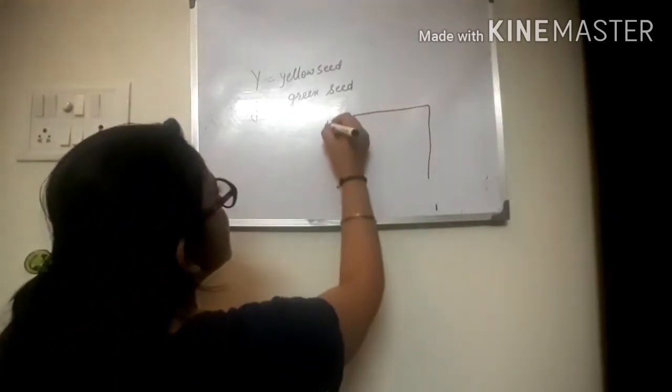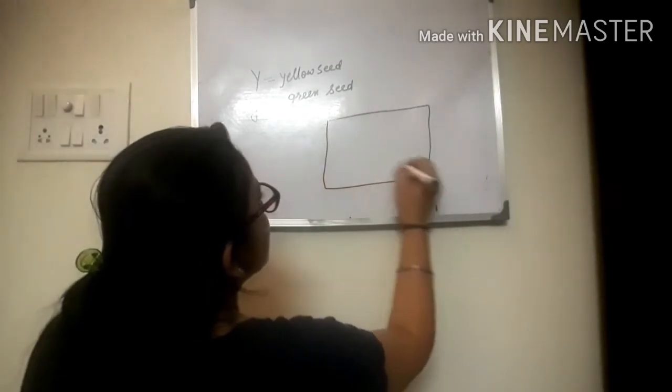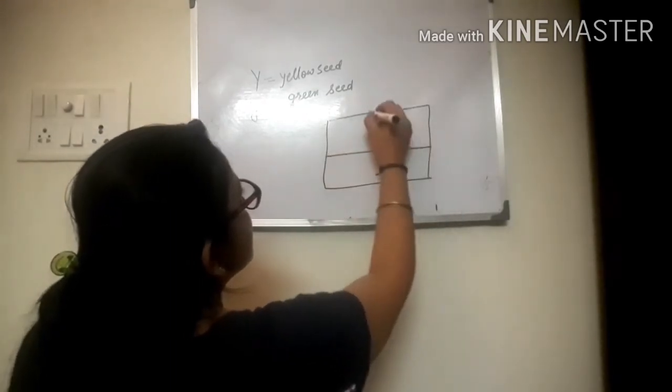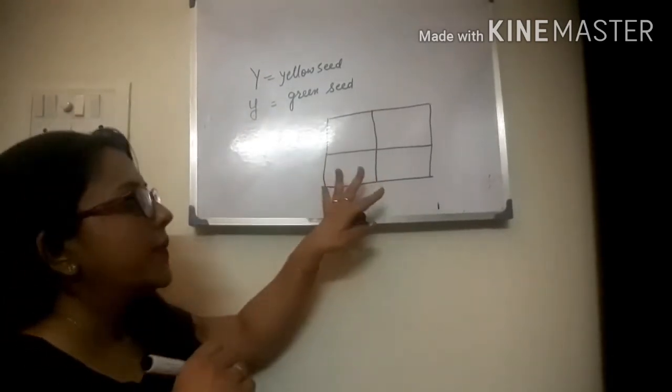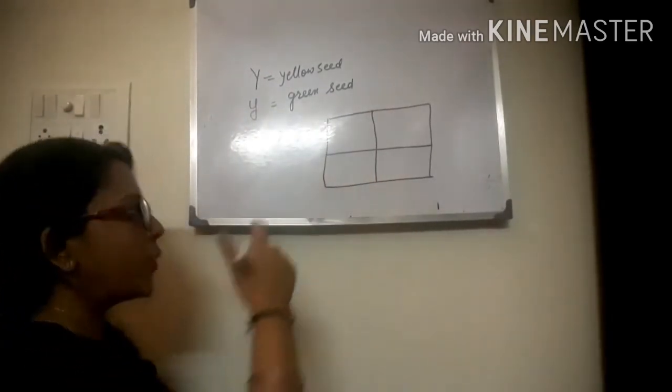You will do this in the square method. I will explain one square method here.